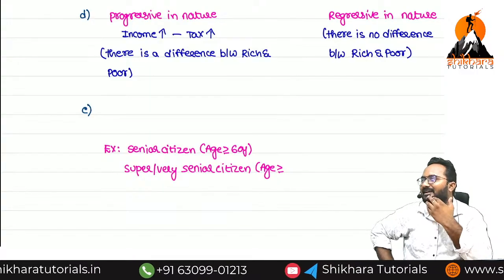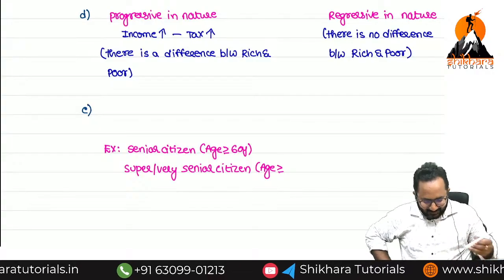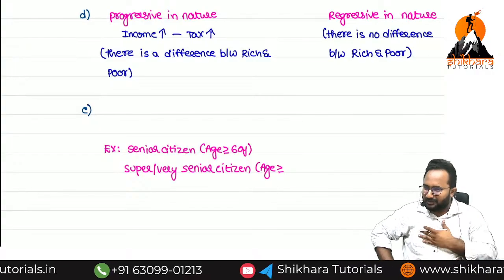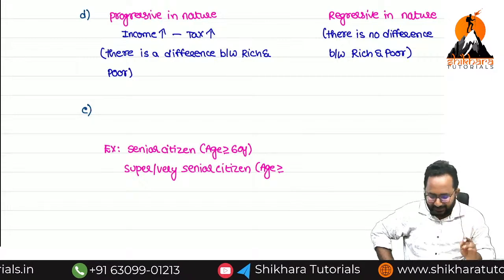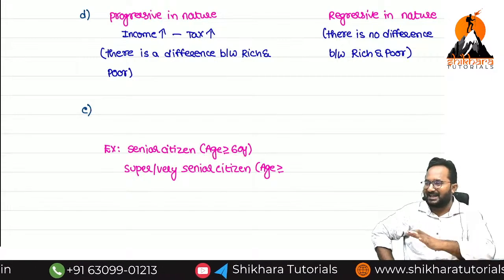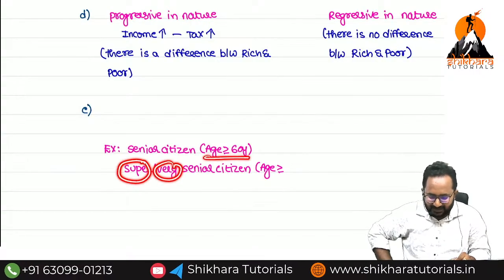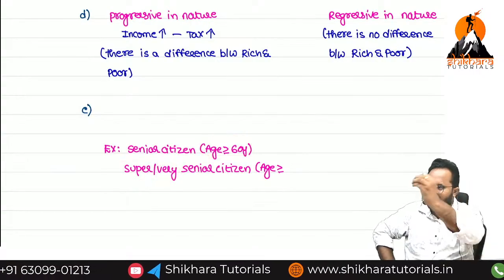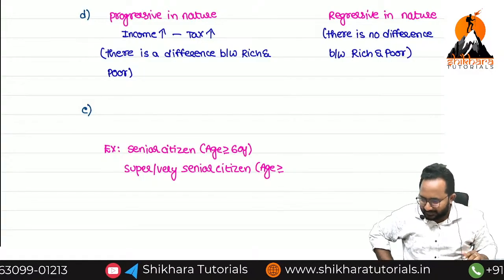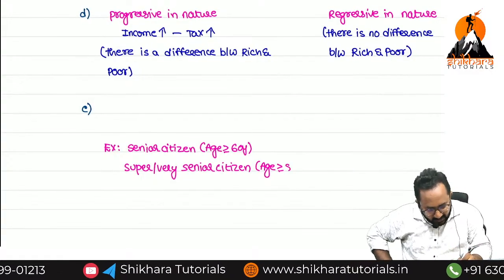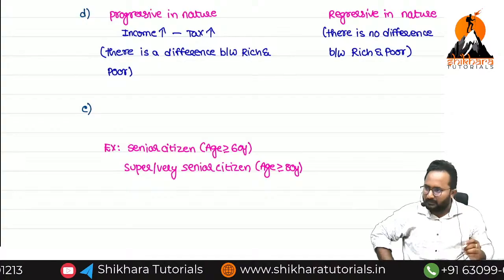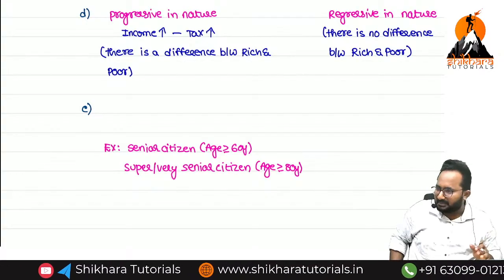65, 80. So remember, all of you are definitely good. Why? You are saying more than 60. That's happy for me, because super or very means definitely it is more than 60. The type of thinking you have, that's enough for me. So remember, how many years? 80 years. That is a standard we have to remember.